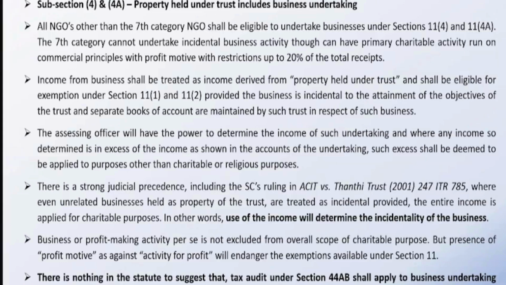When we are running a business undertaking, that is also property held under trust, and the income generated from that particular business will be accounted for. But the only difference is that separate books of accounts have to be maintained for the business undertaking, and whatever surplus is to be taken to your income and expenditure account, that money has to be spent towards the objects of the trust. So separate books of accounts for a business undertaking is a must. You have to maintain them properly, so that we can justify that the surplus from the business undertaking is spent towards the objects of the trust.